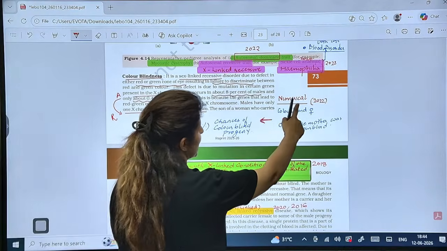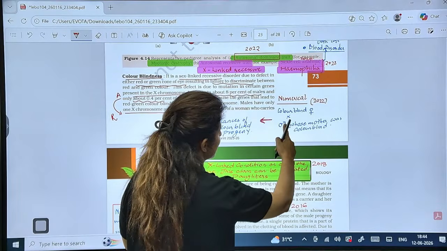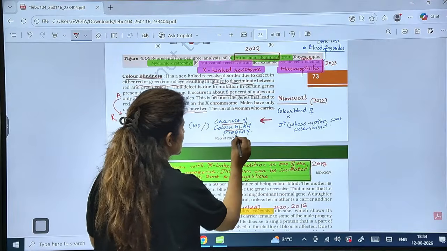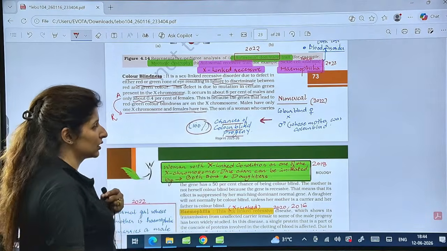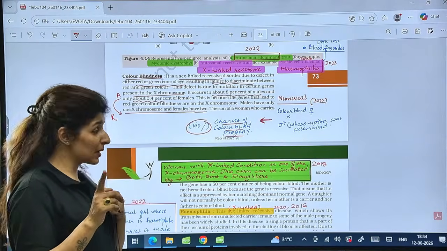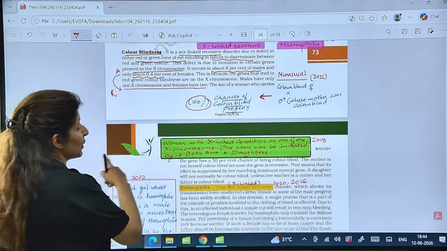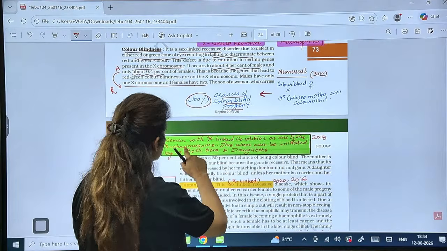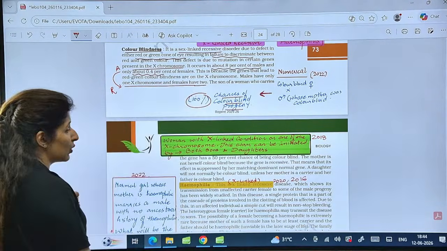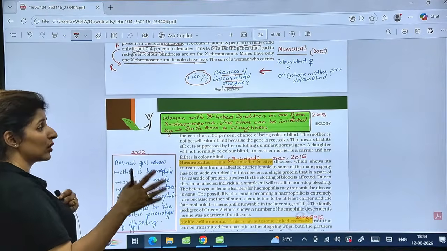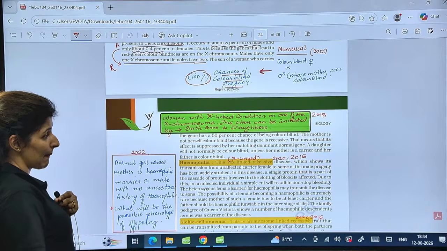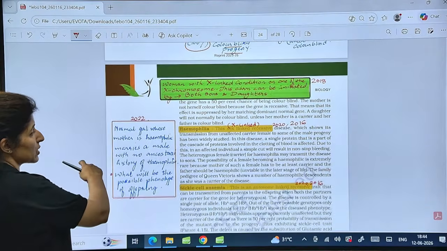Now, there was a numerical asked: a colorblind female marries a male whose mother was colorblind. What are the chances of the progeny being colorblind? You have to find out. I have discussed these questions in my special classes and I am still discussing them, so please make sure that you join me. Then, a woman with an X-linked condition on one of the X chromosomes. This chromosome can be inherited by both sons or daughters, or by one son and one daughter. This question was asked in 2018, so please make sure that you are solving these questions with me.